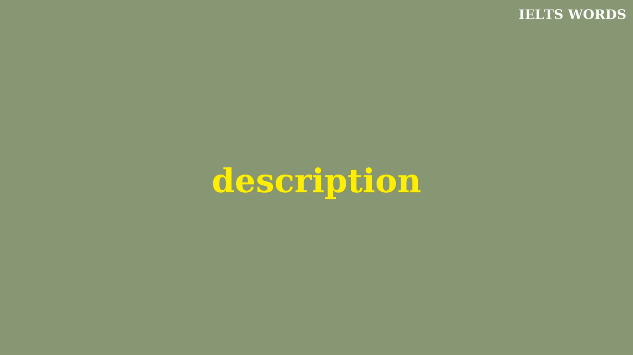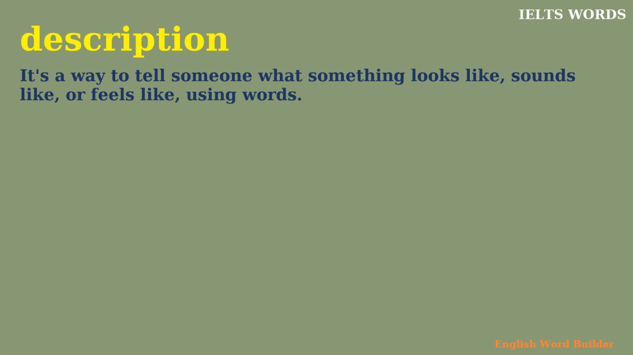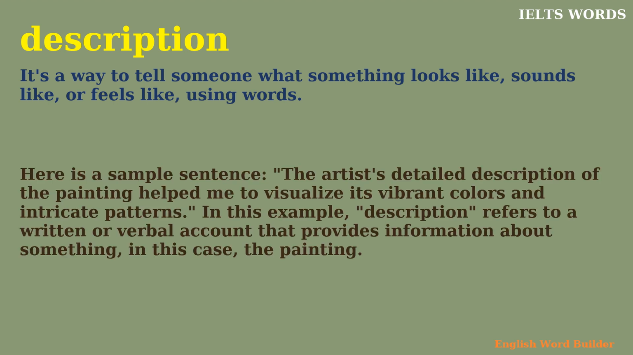Description. It's a way to tell someone what something looks like, sounds like, or feels like, using words. Here's a sample sentence. The artist's detailed description of the painting helped me to visualize its vibrant colors and intricate patterns. In this example, description refers to a written or verbal account that provides information about something. In this case, the painting.